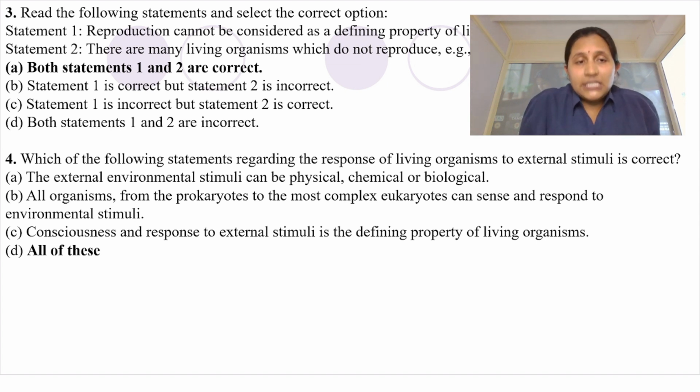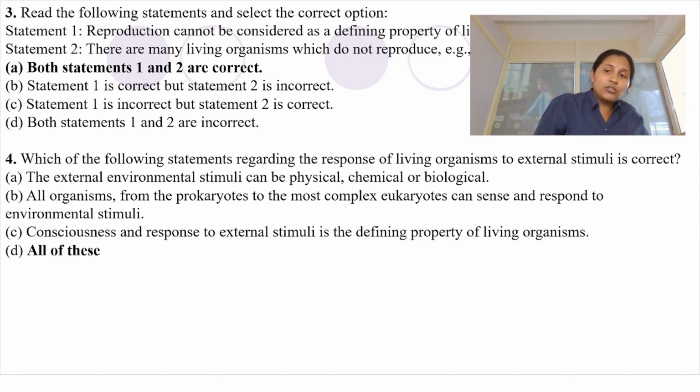Which of the following statements regarding the response of living organisms to external stimuli is correct? Whatever the living organism is, and it is getting an external stimulus from outside, which statement is correct? Let's see. First, the external environmental stimuli can be physical, chemical, or biological.